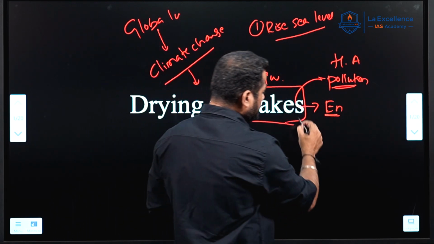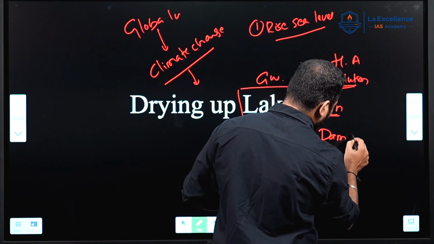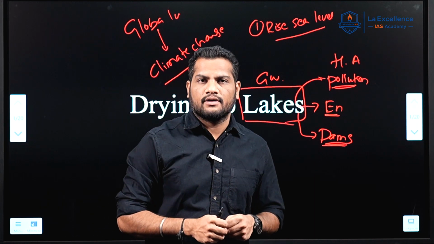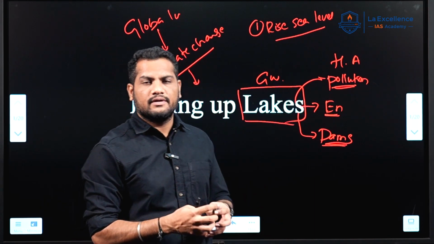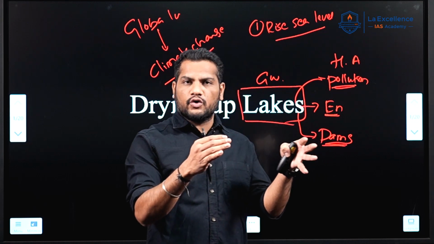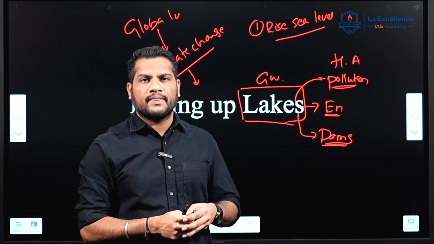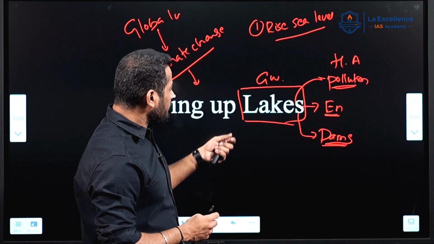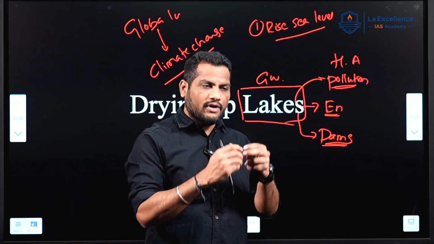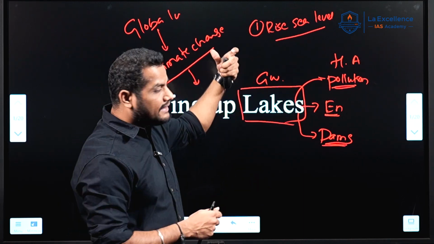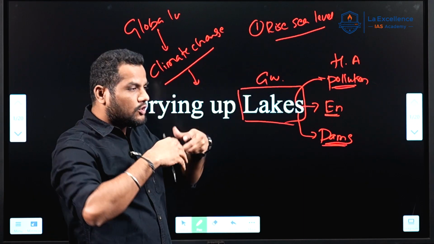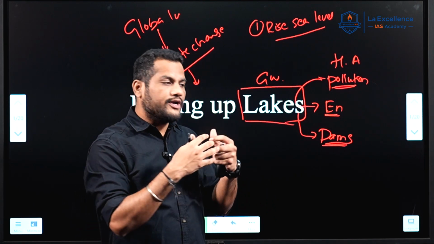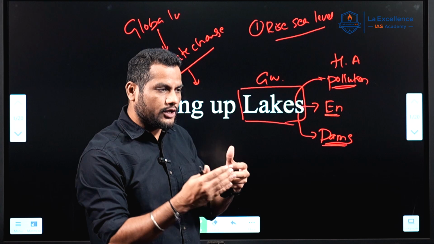And the third major reason is construction of dams, on the sources of these lakes, for example, rivers or streams. The construction of dams on these particular streams or rivers affects the accumulation of water in these lakes. Because of these reasons, lakes are drying up, means they are disappearing. The level of water is decreasing. You can see that the rise in sea levels is happening, which is not suitable for consumption. On the other hand, lakes are disappearing, which are a vital source for human activities like drinking water and agriculture.